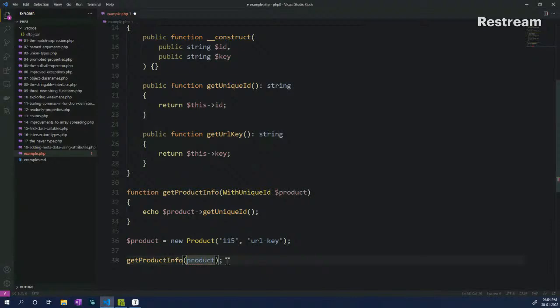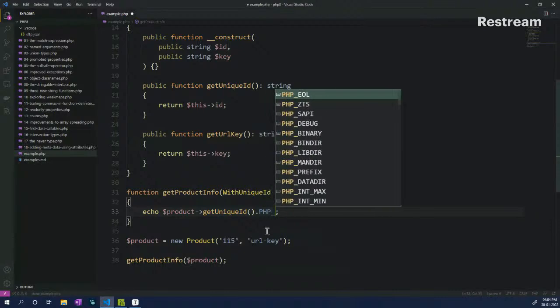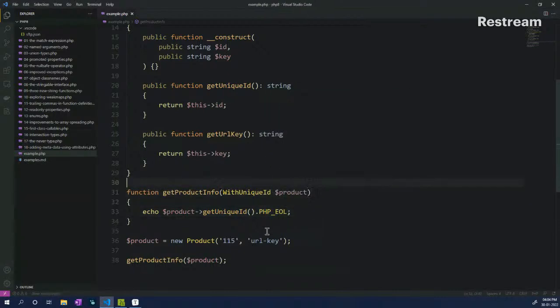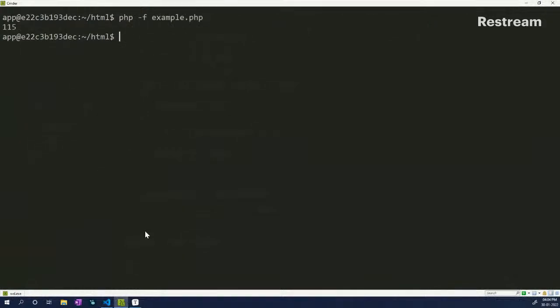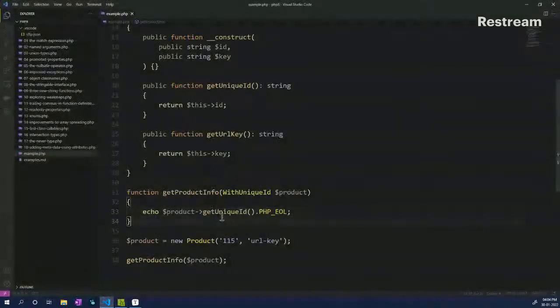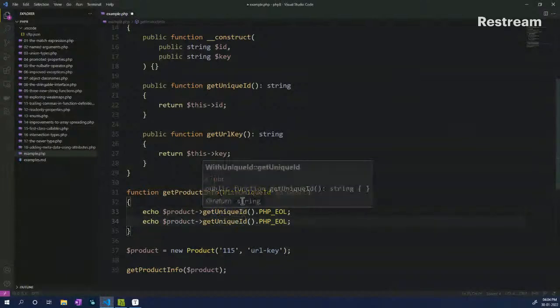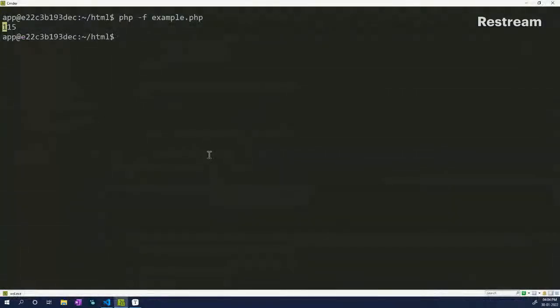This time also I have added this, save that, and we have an end of line added here just to get a good output. So now if I run this code, hopefully everything runs according to plan, and we have 115, right? So now if I add something new to this code and I introduce something like URL key as well and save it.